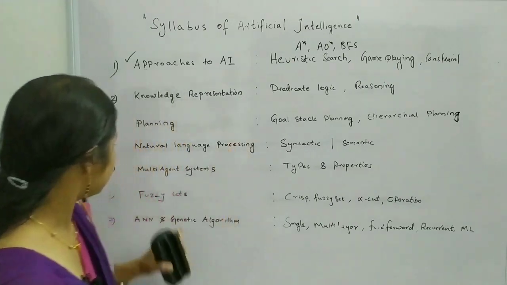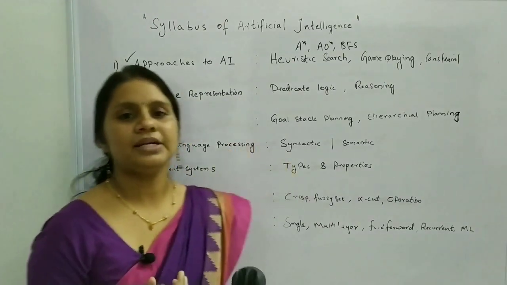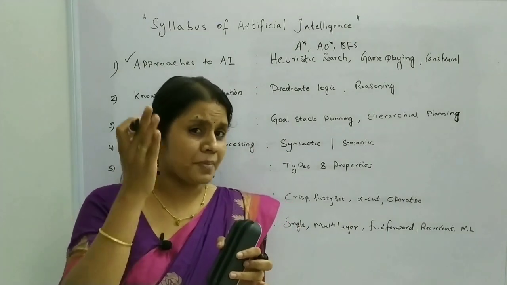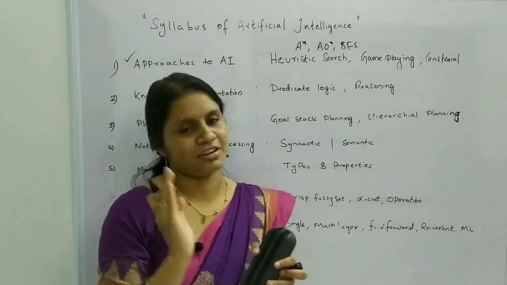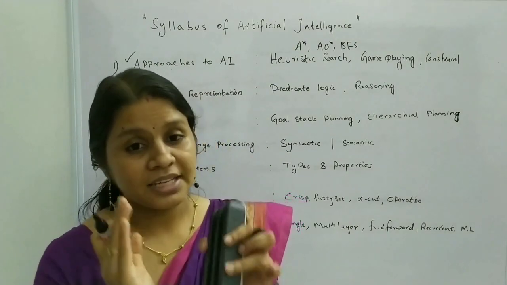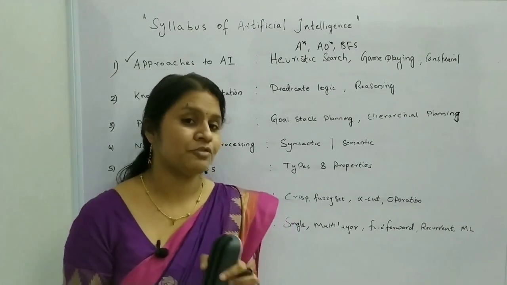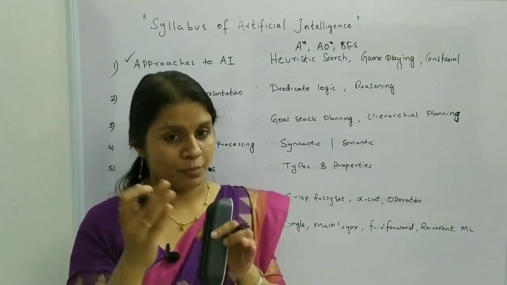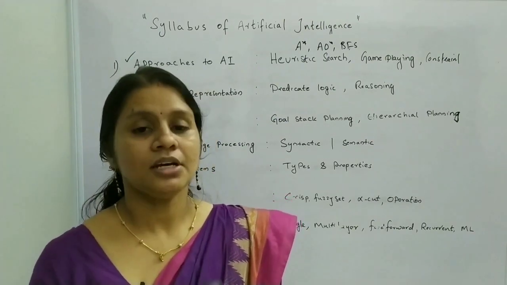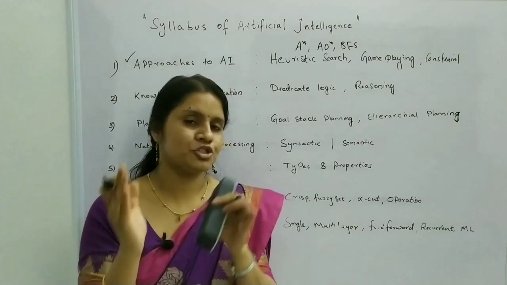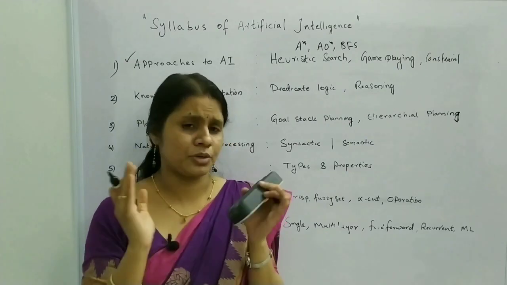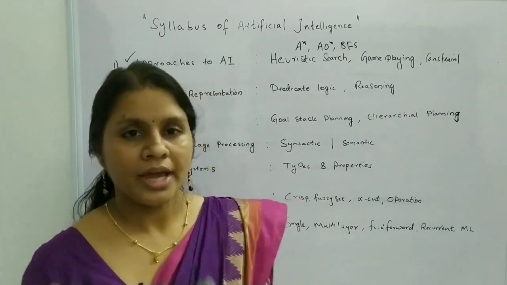Next is multi-agent system. Agents are an important topic in artificial intelligence. Building agents is the most important topic. Several types of agents are there, with their models and properties. Types and properties should be clearly studied so that you can answer any questions related to agents.